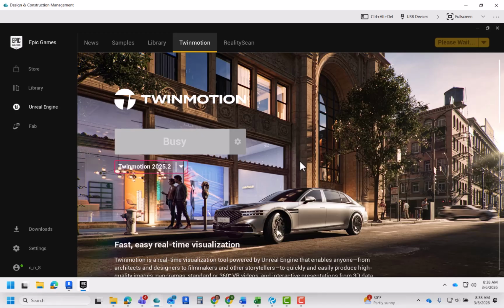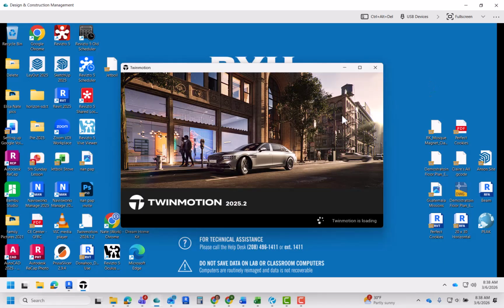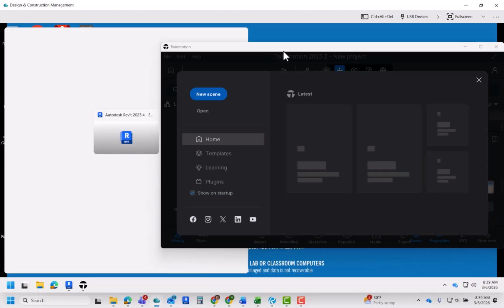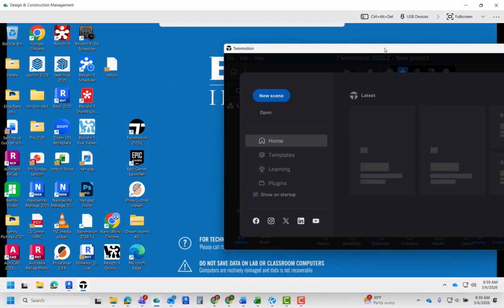At this point, you might have to wait a minute or two before anything happens. Okay, here comes Twinmotion. Behind this screen, I have an actual icon just for Twinmotion, and I believe that will happen for you too. It certainly will after you've logged in and installed everything.